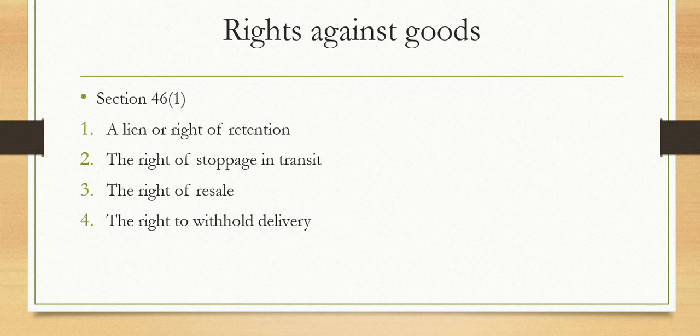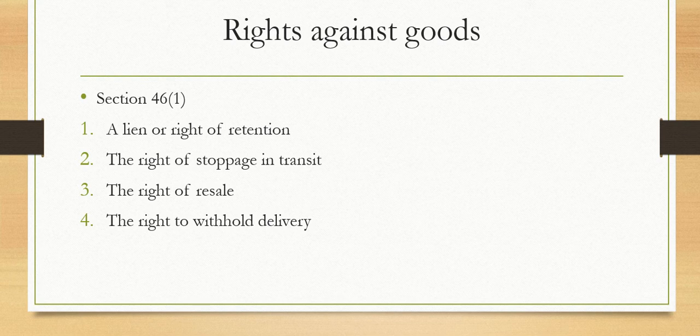So what happens when an unpaid seller has made part delivery of goods? He may exercise his right of lien on the remainder, meaning the remaining goods he can retain, and he can deliver them only when the payment is made. So these are the rights of lien from the seller's point of view. And there is another point on when he can retain the goods: where the goods have been sold without any stipulation as to credit, or when the goods have been sold on credit but the term of credit has expired, or where the buyer becomes insolvent.